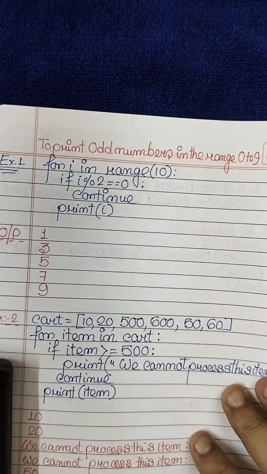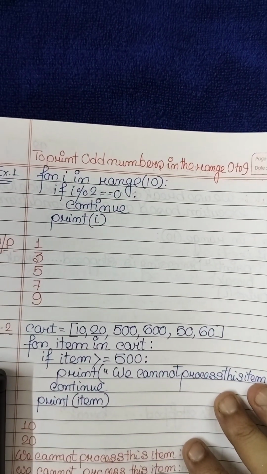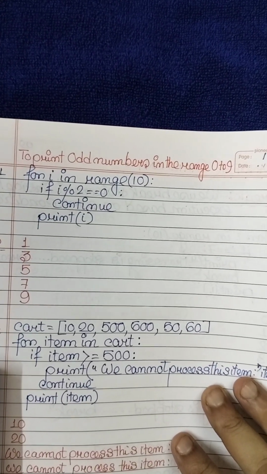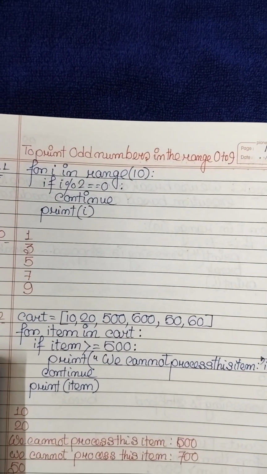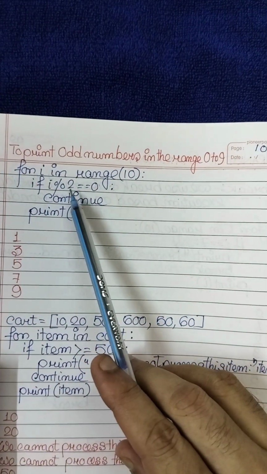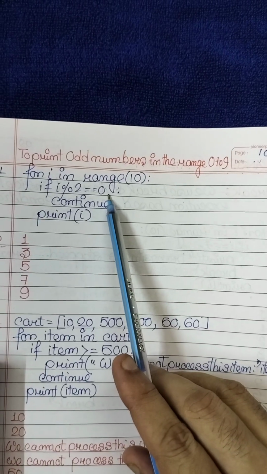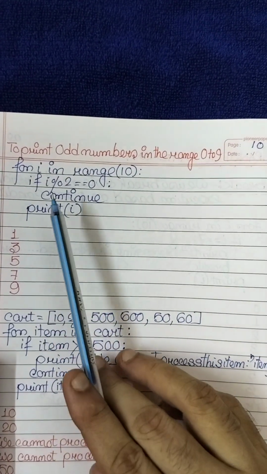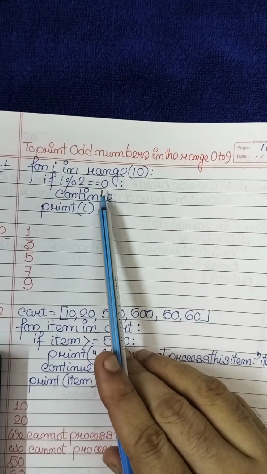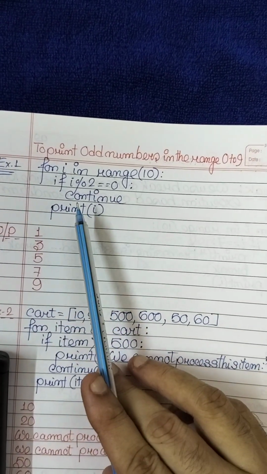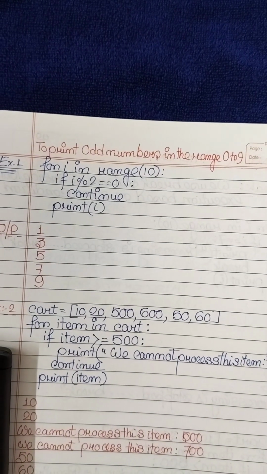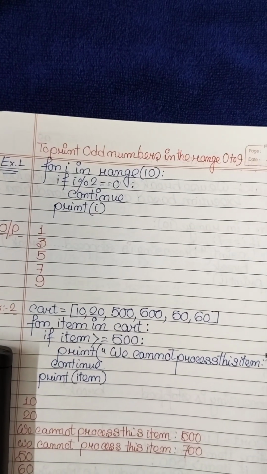For i in range(10), if i mod 2 is equal to 0, continue, print i. That means 1 will come: 1 mod 2 is equal to 0? No. Then 2 will come: 2 mod 2 is equal to 0? Yes, the remainder value will be 0. It will continue. Then 3 will come, then 4 will be discarded, then 5 will print. 6 mod 2 is equal to 0.